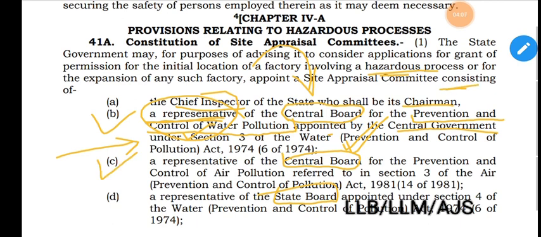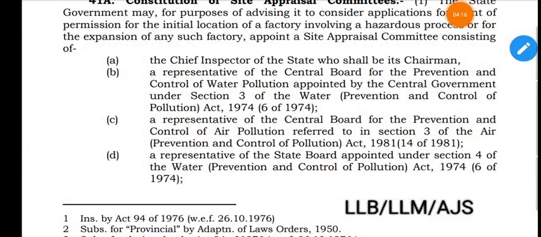Then comes C, a representative of the central board for the prevention and control of air pollution. Now it deals with air prevention, whereas the earlier one was about water pollution, appointed by central government. This is about air: representative of the central board for the prevention and control of air pollution, referred to in section 3 of the Air Prevention and Control of Pollution Act 1981. This is also an act which we have read in environmental law.